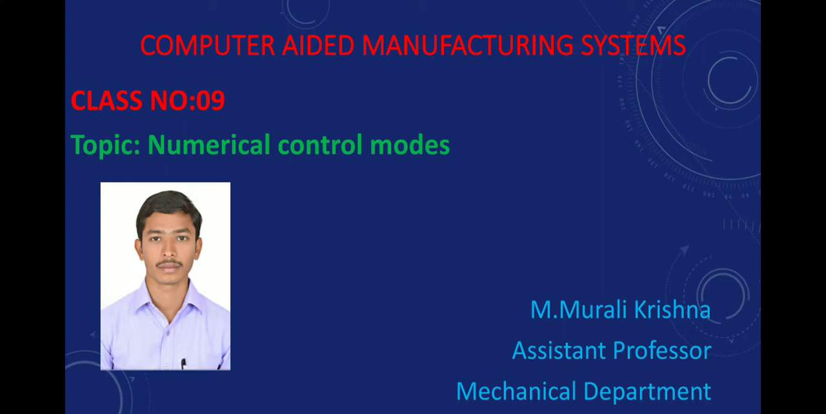Today I am explaining what the numerical control modes are in a numerical control machine to perform different positioning and cutting operations, in the subject of computer aided manufacturing systems. In the numerical control modes, there is cutting tool positioning, and the different positions that occur in numerical control machines.